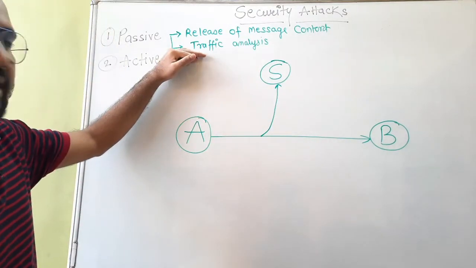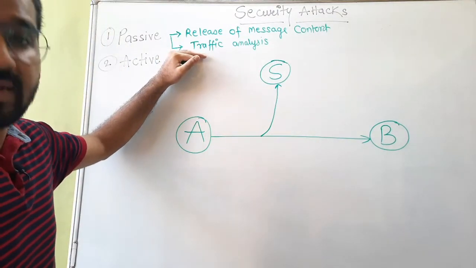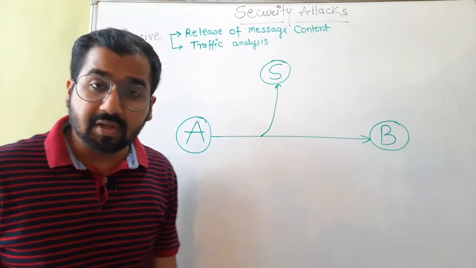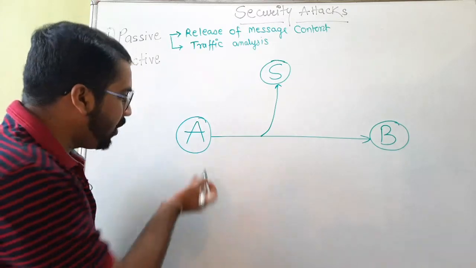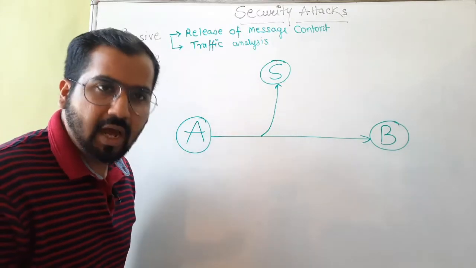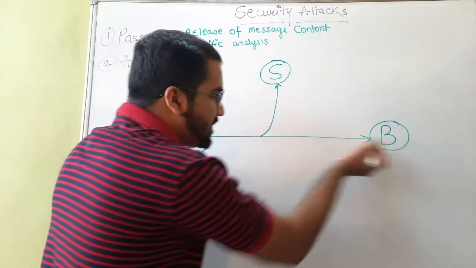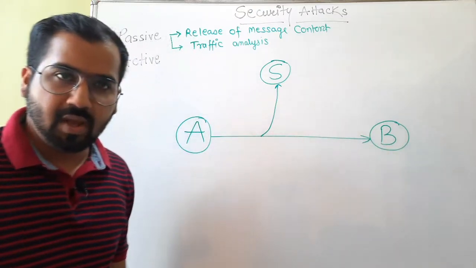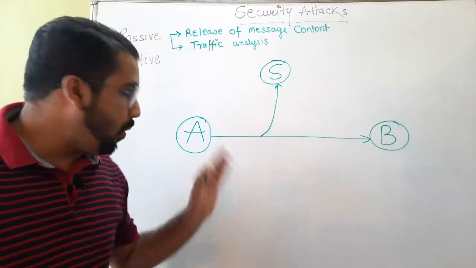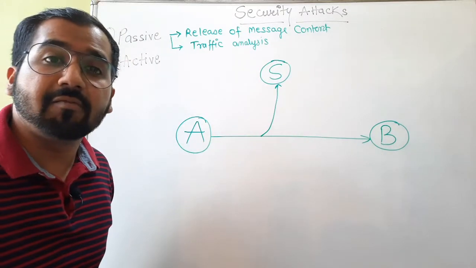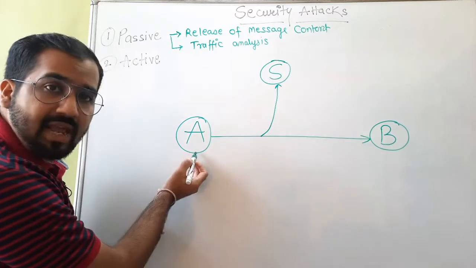Now let's move ahead and understand the second type of passive attack. What is the second type of passive attack? That is traffic analysis. What is it? Traffic analysis means whatever data packets, data, or messages are going from sender to receiver in this direction, what is the pattern of that? What is the pattern of messages being sent? What is the origin of those messages or data? So the origin is A, because it is the sender.